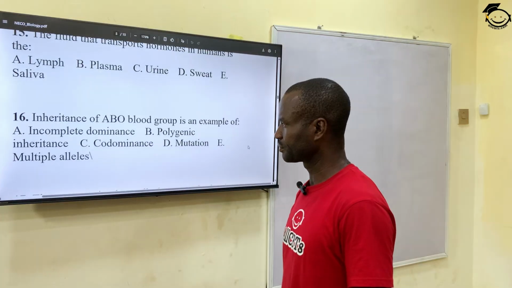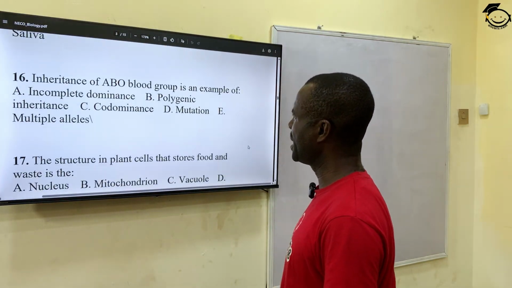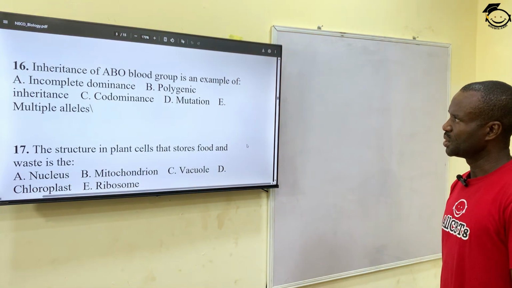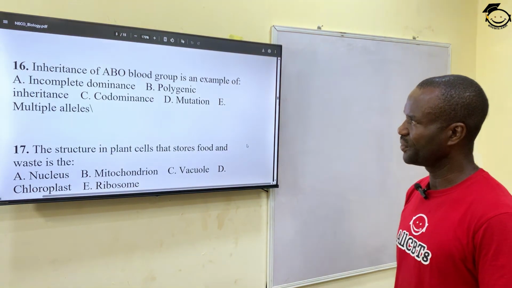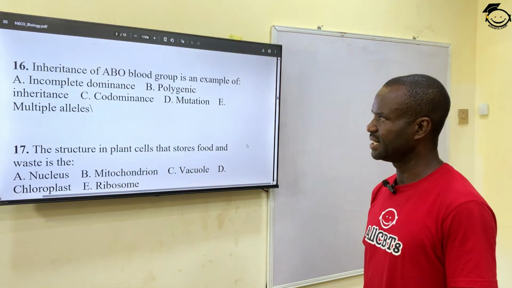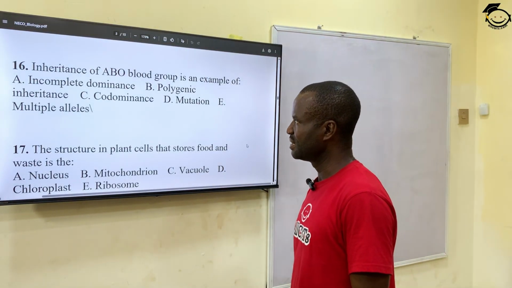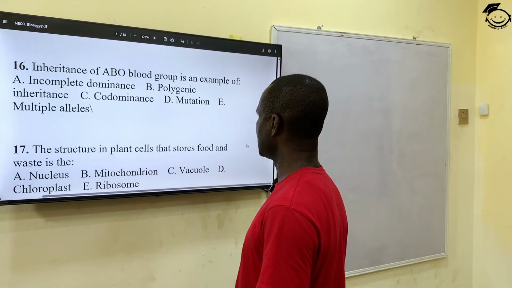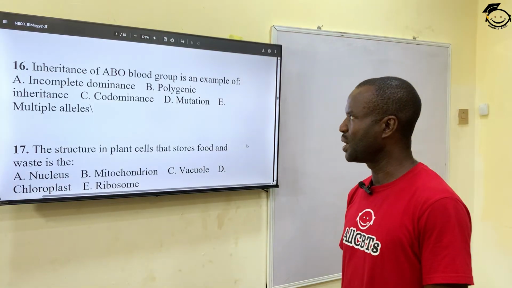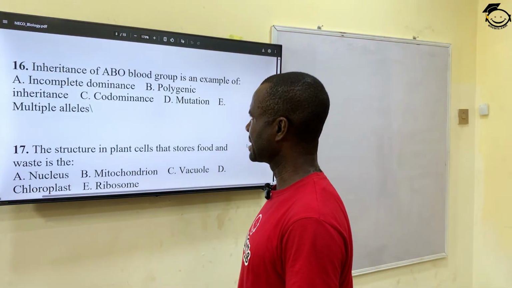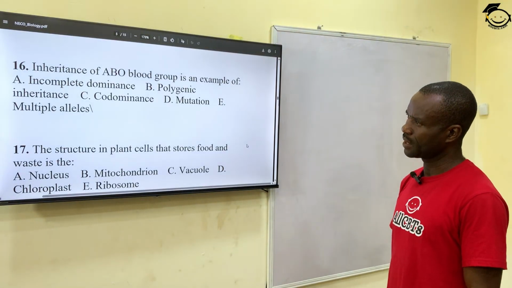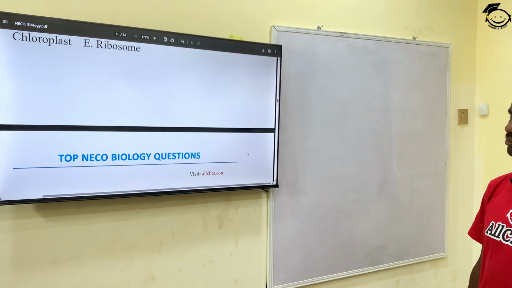Number 16. Inheritance of ABO blood group is an example of A. Incomplete dominance. B. Polygenic inheritance. C. Codominance, and D. Mutation. E. Multiple alleles. The correct answer is polygenic. Polygenic. Number 17.